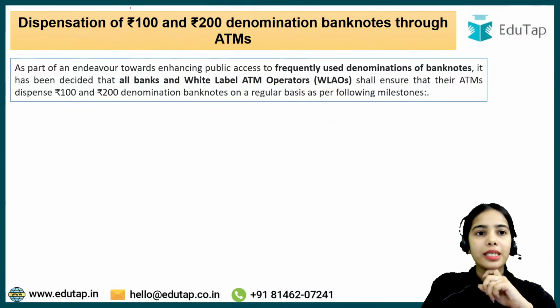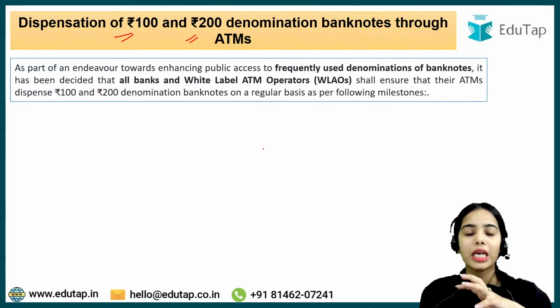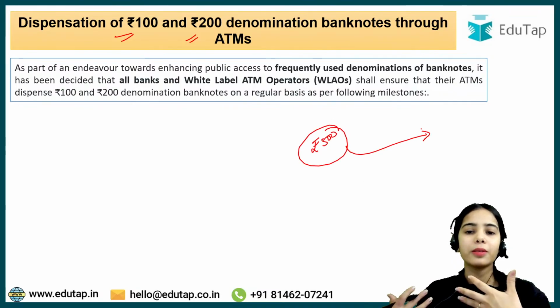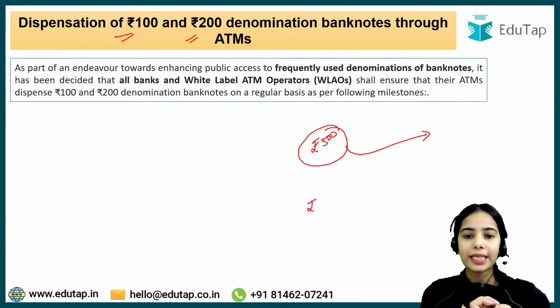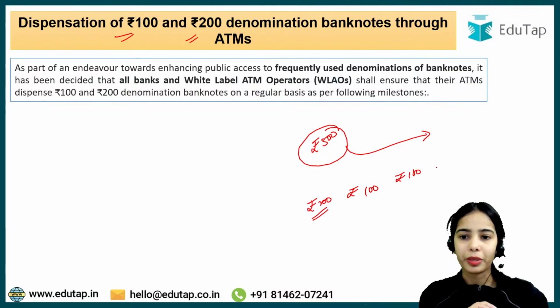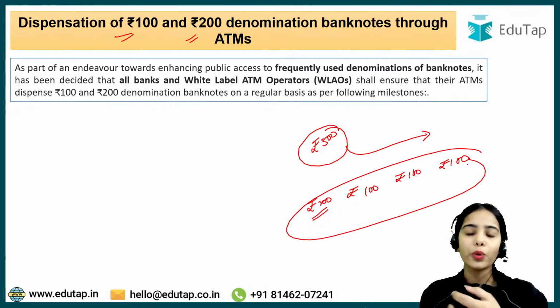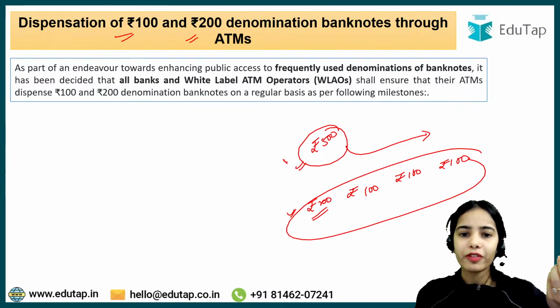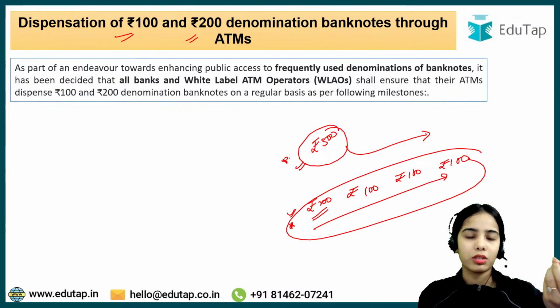Now coming to the next news article, dispensation of 100 rupee and 200 rupee notes. If I give you a choice, let's say you want to go to the market, and you have a 500 rupee note, or a 200 rupee note, or a 100 rupee note. If you are going to buy some small products like vegetables and fruits, which note are you going to prefer more? Would you prefer a 500 rupee note, or the small notes?